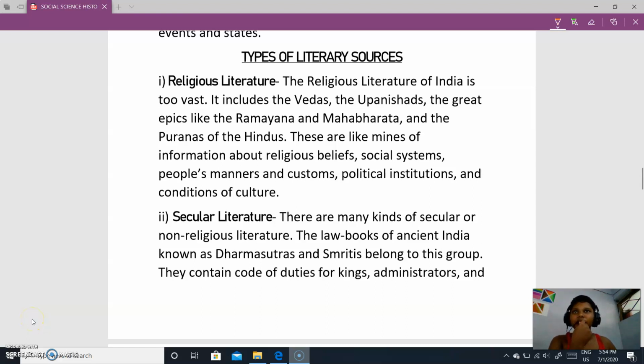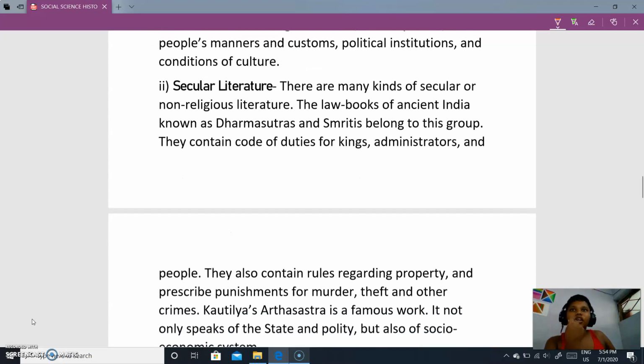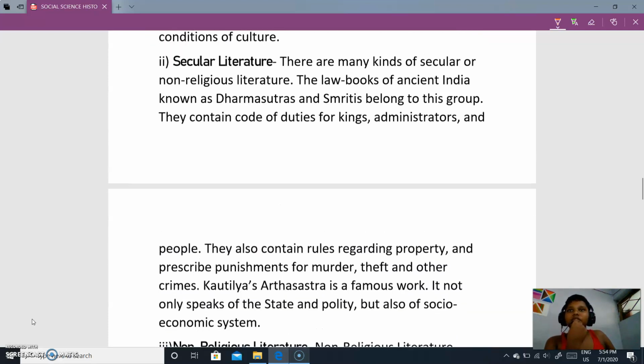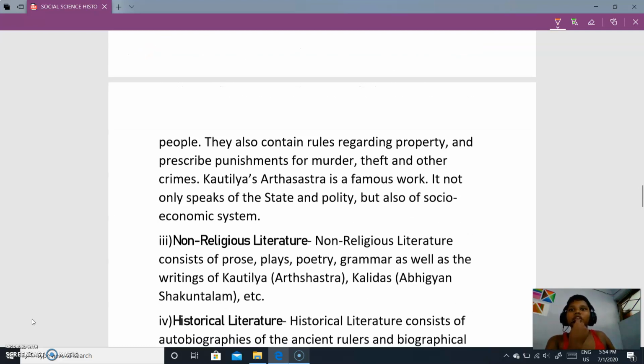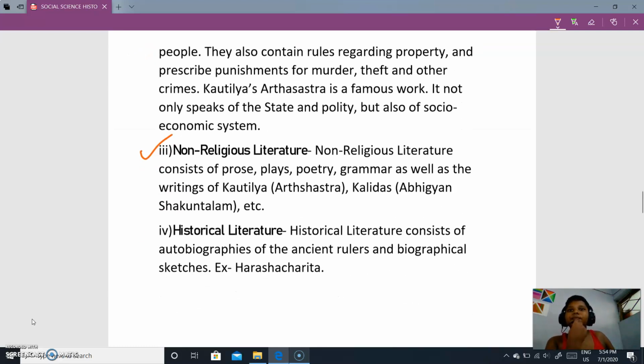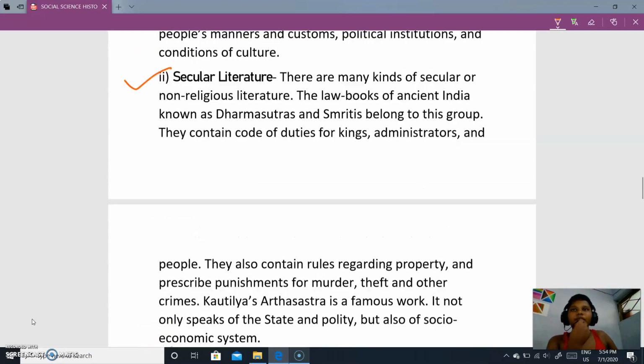So today we are going to read the types of literary sources, inscriptions and about numismatics. We have read the religious literature in the previous class. Let's read about the three other literary sources, which are secular literature, non-religious literature and the historical literature. So let's read one by one.